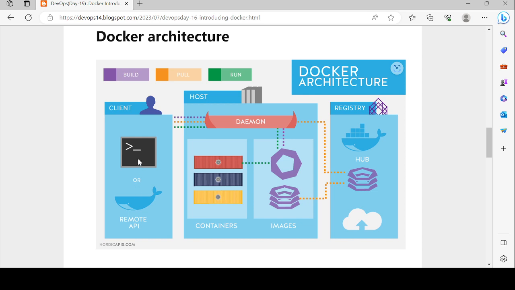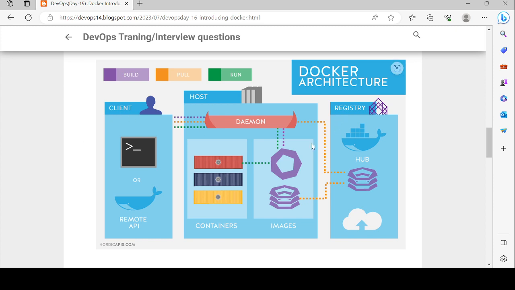When we run any command related to the host or the registry, for example docker pull and push will go to the registry, and docker build and docker run commands will go to the host. We use the same terminal to access both the host and the registry. The Docker registry is where we can store and manage our images, and the Docker host is the environment where we can run our applications inside containers. So this is the Docker architecture. I will explain all of this in detail again.